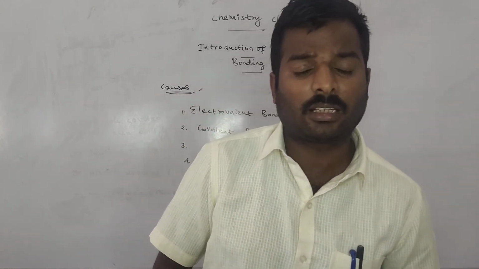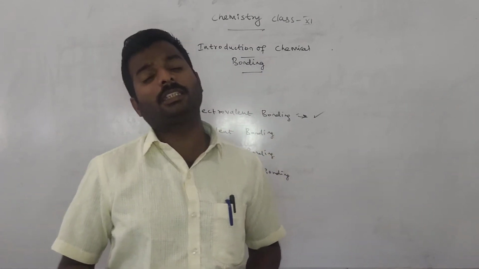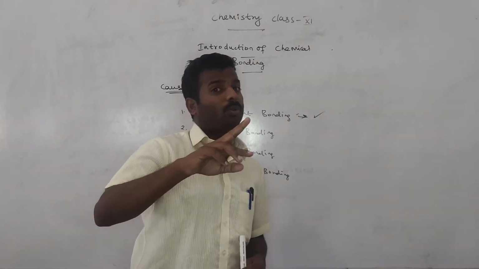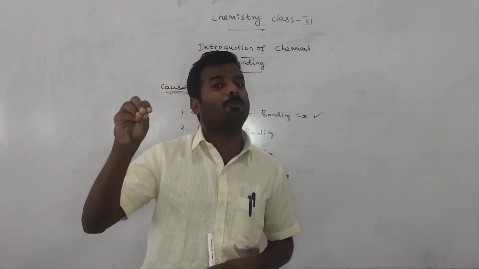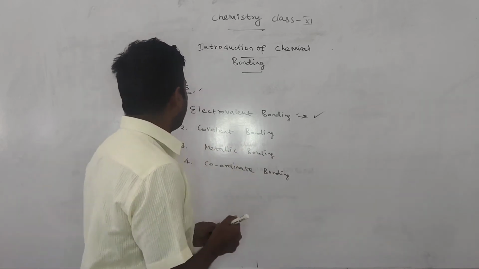The donation of electrons from the metal to the non-metal, leading to a chemical bond, is called an electrovalent bond. It is due to the strong electrostatic force of attraction between the positive and the negative ions. Okay. Next one, covalent bond.